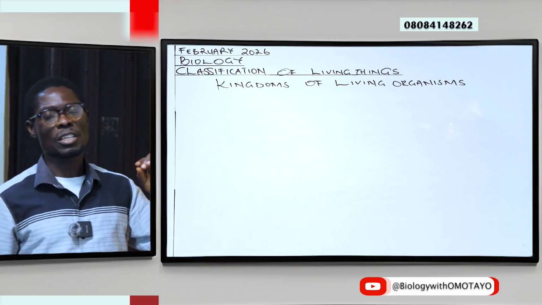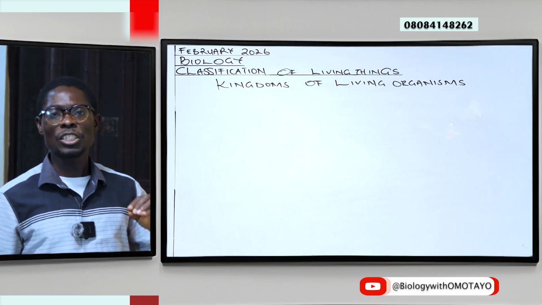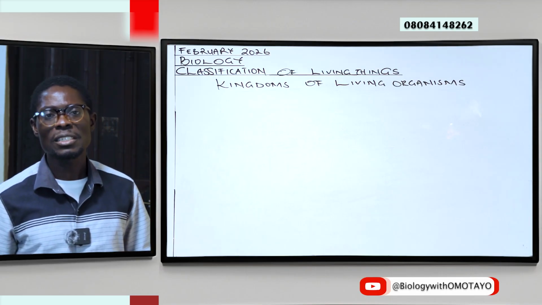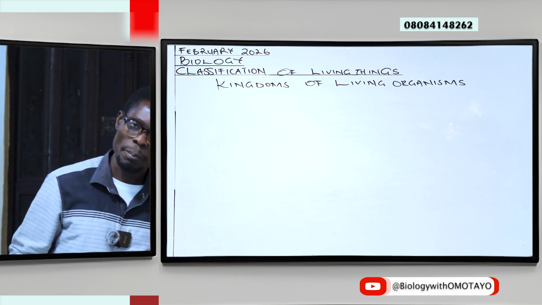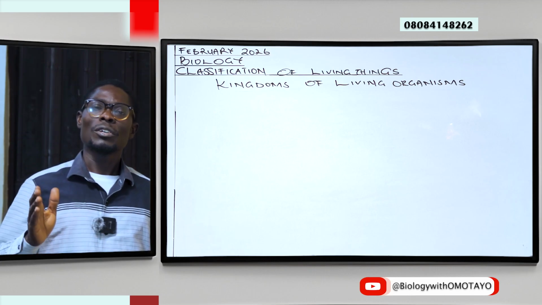So today, we will continue with kingdoms of living organisms. However, we will start examining each of the kingdoms, starting with Kingdom Monera. Remember from last class, the 5 systems of classification introduced by Whittaker was outlined on the board.